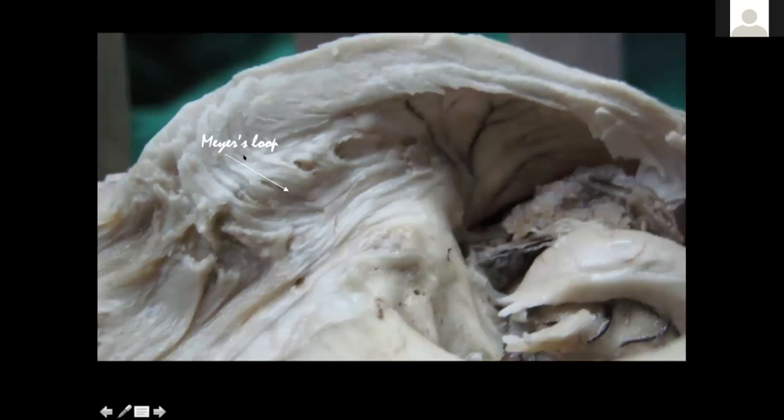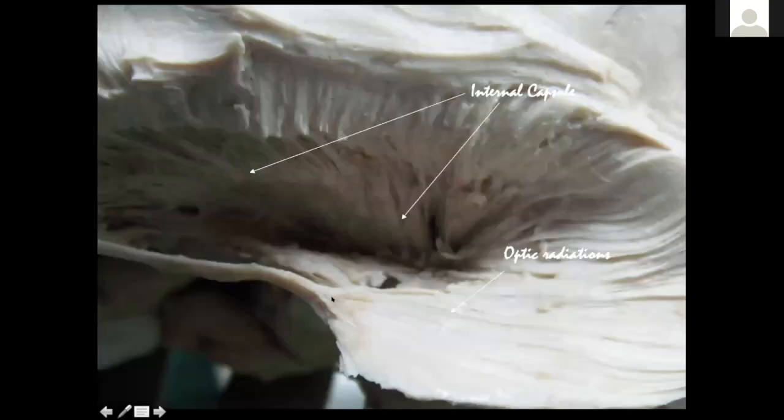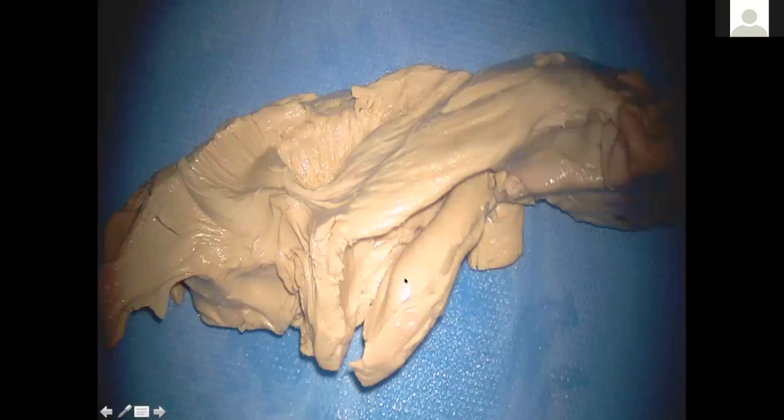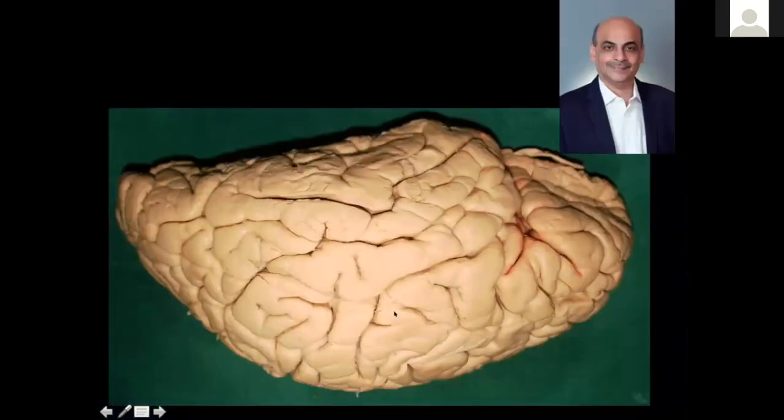So this is the Meyer's loop in another view where the specimen is turned laterally. And this is the image that you've seen earlier where it forms the roof and lateral part of the temporal horn. So if you see this image, this is the IFOF, these are the sagittal stratum. Now I have tilted this image. You see the relation of the hippocampus to the sagittal stratum. So if you see, IFOF is turning here, the Meyer's loop is turning here, the anterior commissure is behind. So this area is safe and devoid of any fibers. So you can make a safe entry into this region.